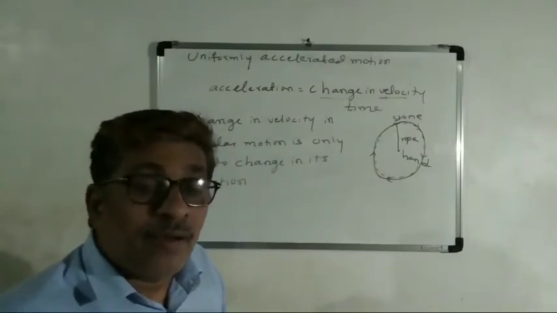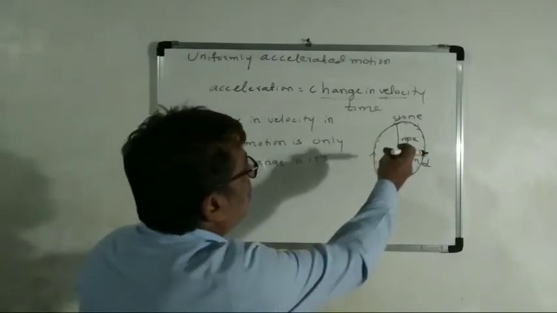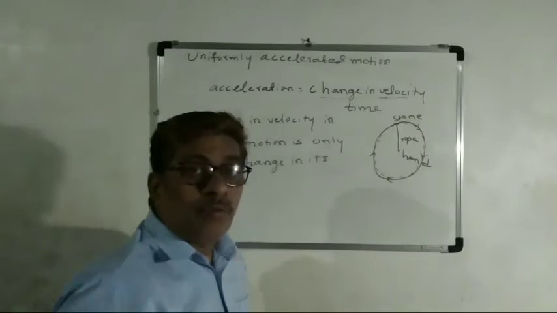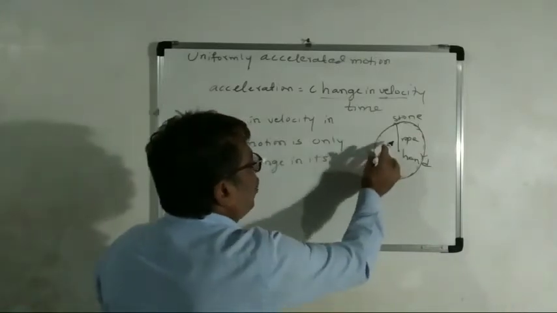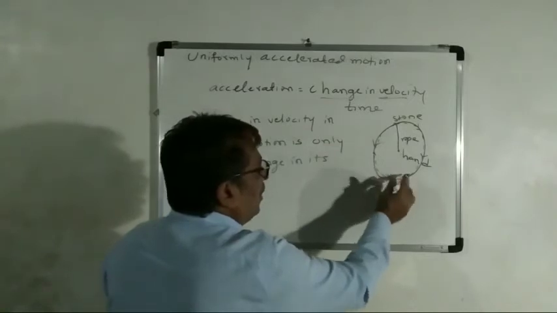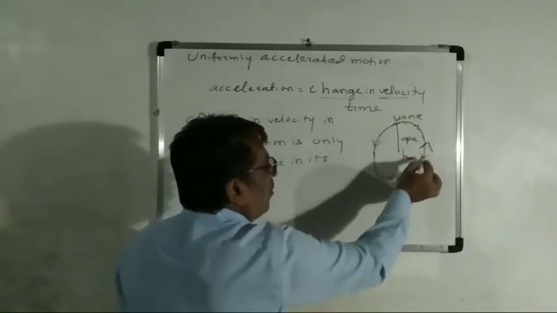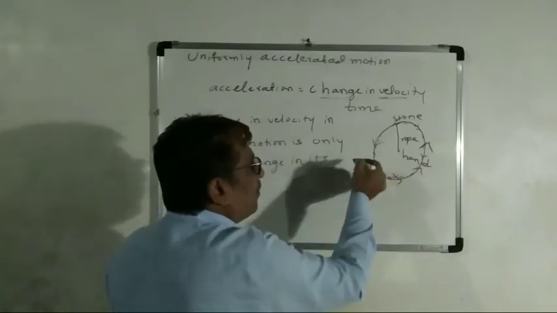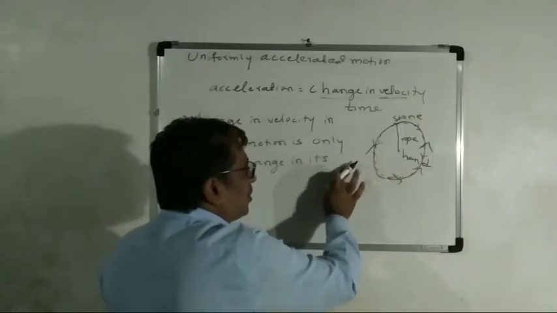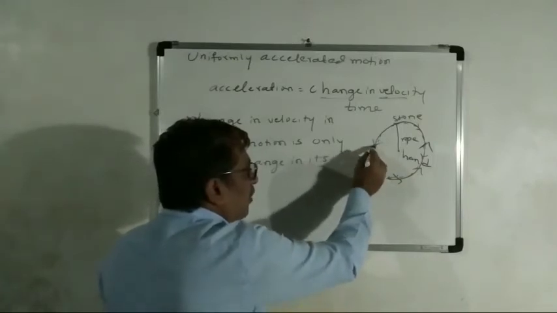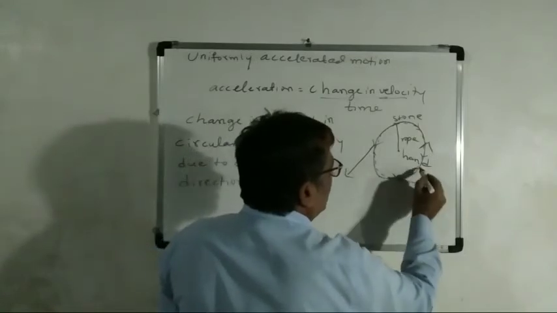But when you stop the motion, suppose you stop here or here, what will happen? It moves in a straight line, like this.